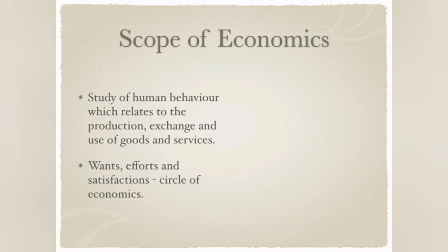It deals with human beings, and it is the study of human behavior which relates to the production, exchange, and use of goods and services. Right? So we do production, we consume, and we do some kind of exchange of goods and other things, right? It also deals with man and his effort to satisfy his own wants.